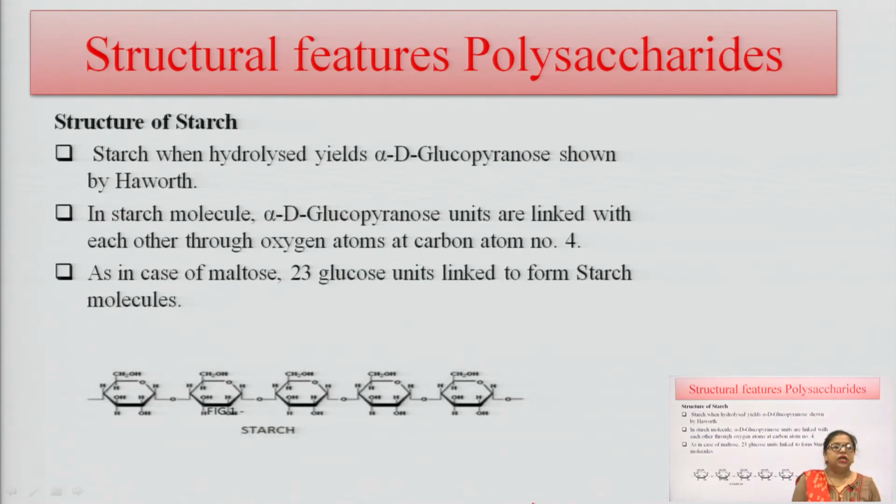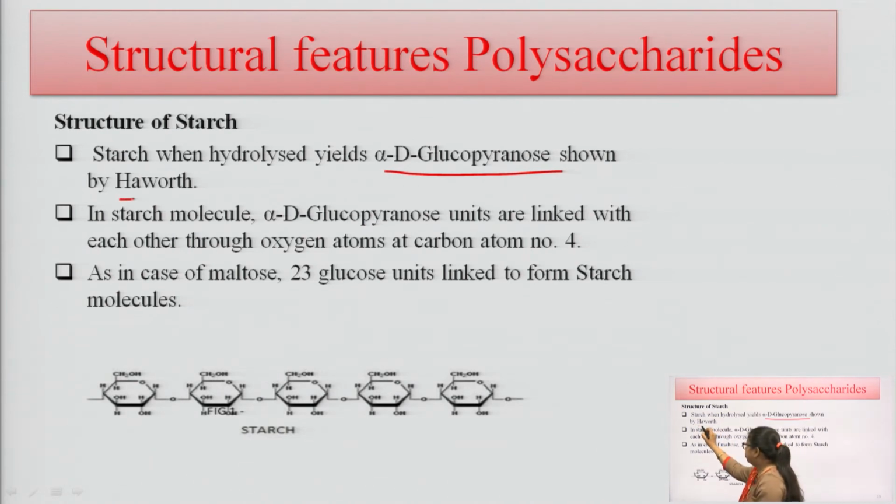The structural features of starch. Starch is a polysaccharide. So, starch when hydrolyzed yields D-glucopyranose, which is shown by the Haworth projection here.